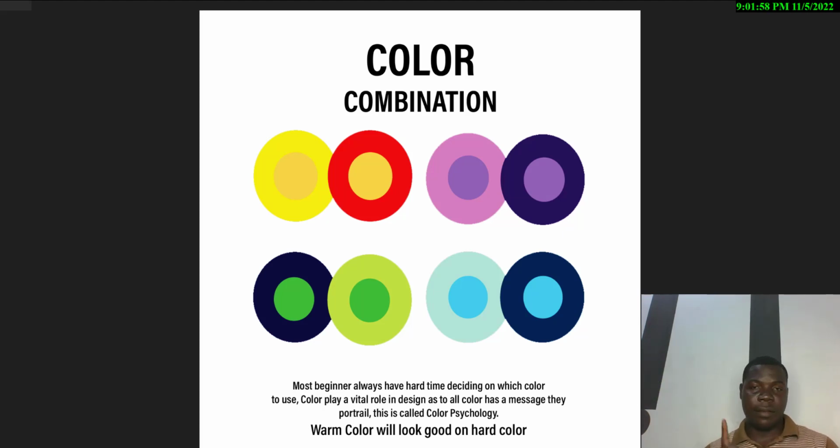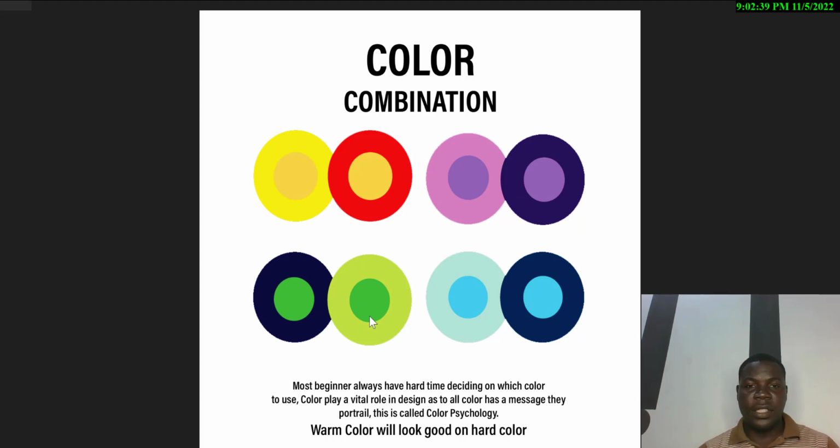Likewise shape, but we're not going into that. We're talking about color here. If you look at what we have in here, you're having a yellow and a yellow color on each other. But this is dull. We call it warm color. Now look at this same yellow on red. It stays well. Fine, right? These are two different examples. Look at this one. This is warm, kind of entering each other. It's not sharp enough for me. But look at this. Pass mark. Nice, right? Look at this as well. This is nice. But look at this.